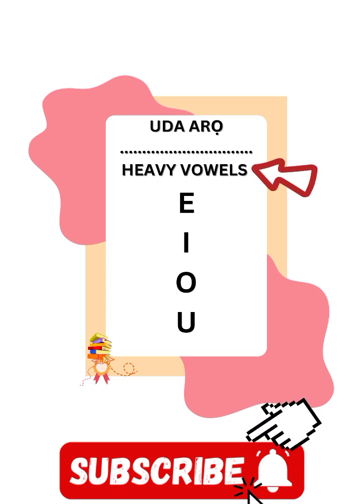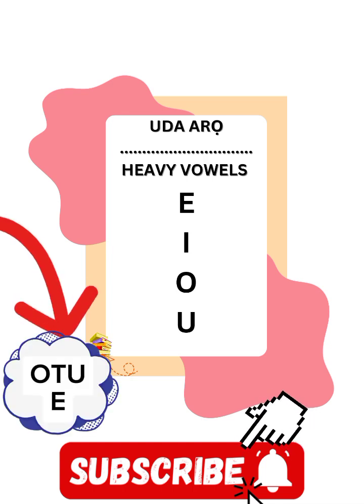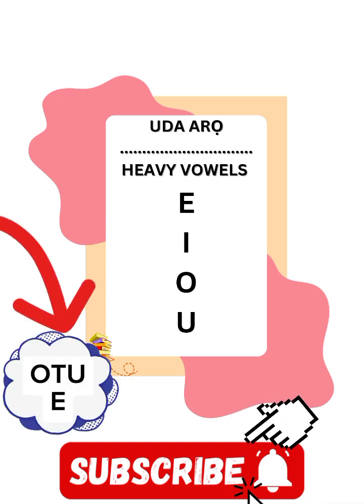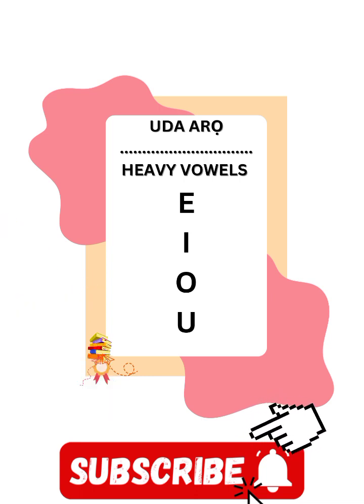And the thing that will help you to note them is that they don't have dots under. They are also called otu e. Remember, the other one is otu a. This one is otu e. Now, when you remember e, just know that the remaining three have no dots under.